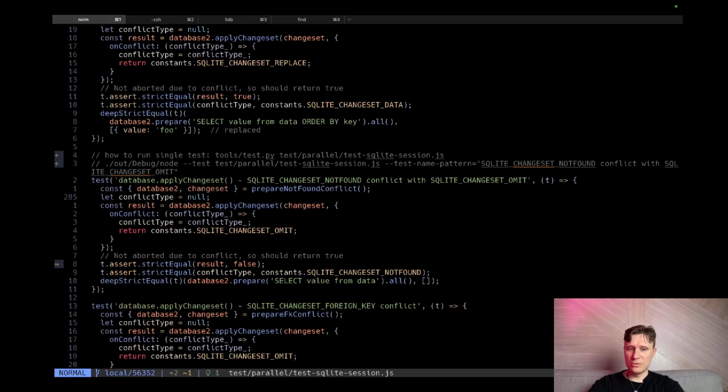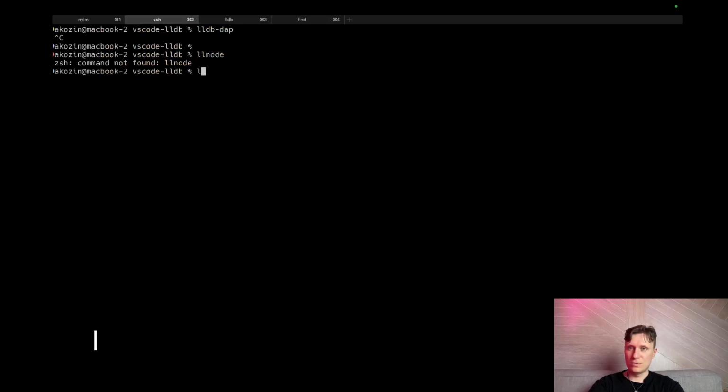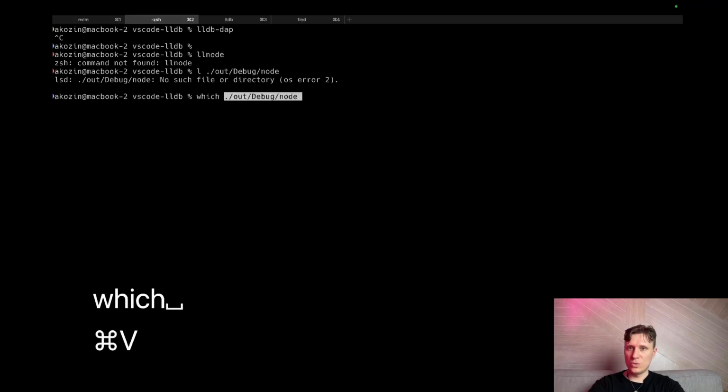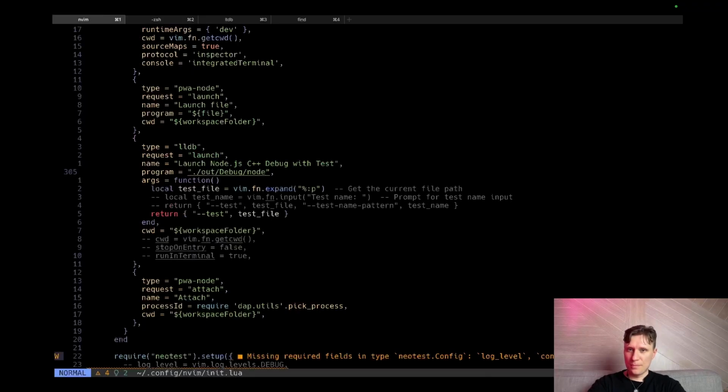How to debug? So I really have this one. Yes? Do I have this one? Which not found? Because I have a different folder. Yeah, I have this one. But I need output.